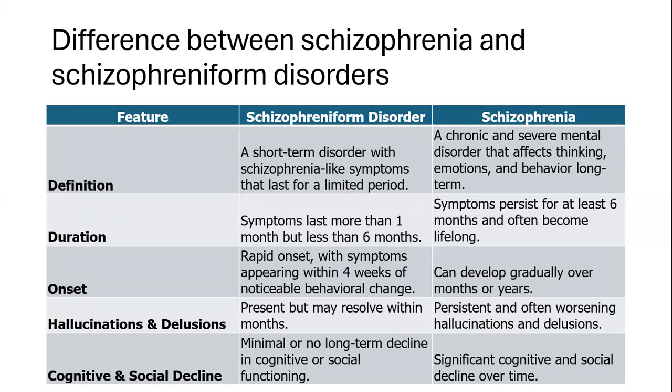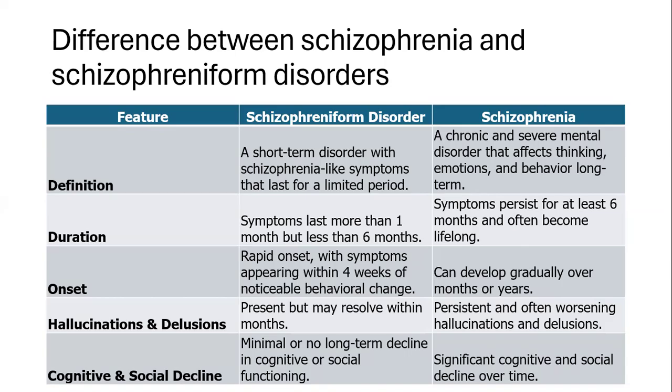So next we'll talk about the difference between schizophrenia and schizophreniform disorder. The first major difference is the duration of the disorder. In schizophreniform, it's between 1 month to 6 months. In schizophrenia, it is usually more than 6 months. And in schizophreniform, the onset is mostly rapid, but in schizophrenia, it's a gradual onset.